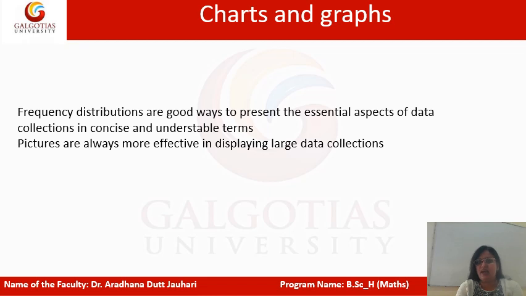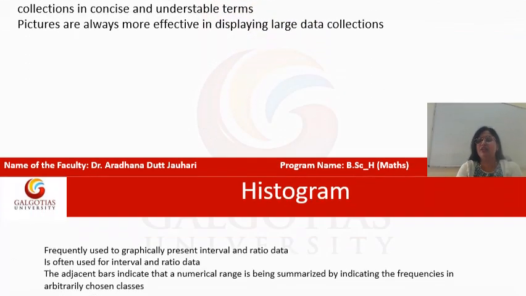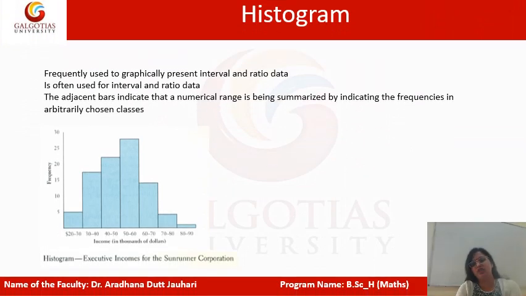Now we come to charts and graphs. You know that to represent data, we take the help of charts and graphs. With their help, we can diagrammatically see or judge the values of the data asked. This is a pictorial representation of data.